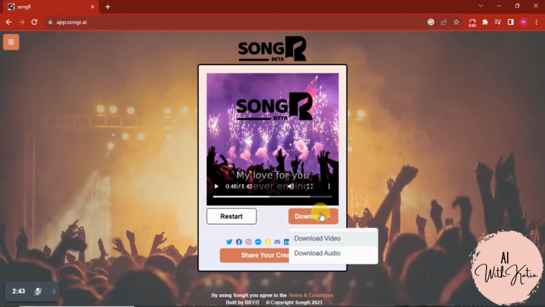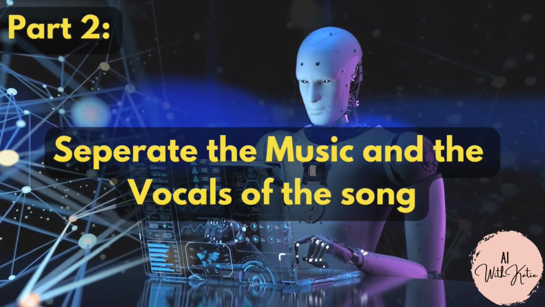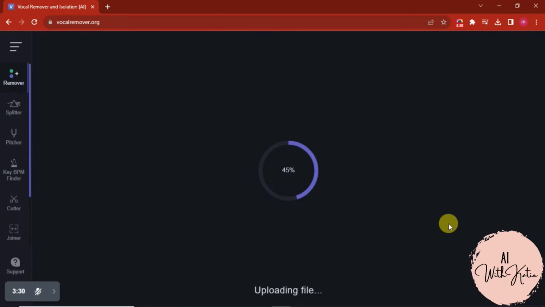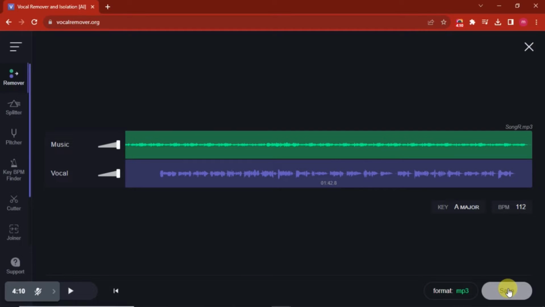What a beautiful song. So I will simply download the audio. Now you have to go to this website. I will mention the link in the description. You have to click on browse and upload the song you just recently downloaded. Now here you can see it has separated the music and the vocals. You have to download these both separately.